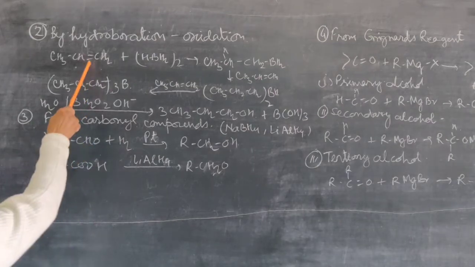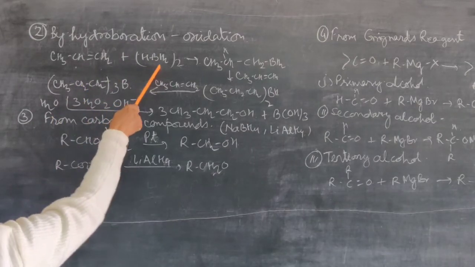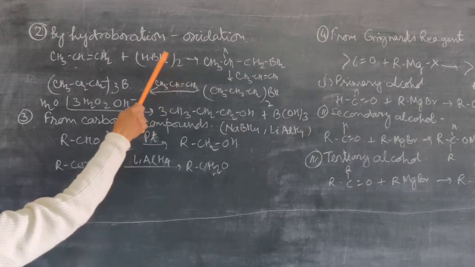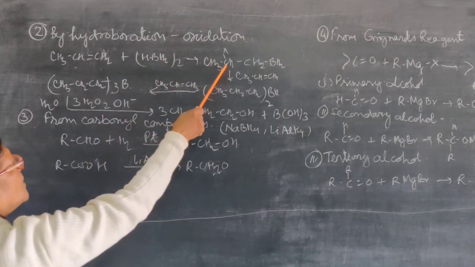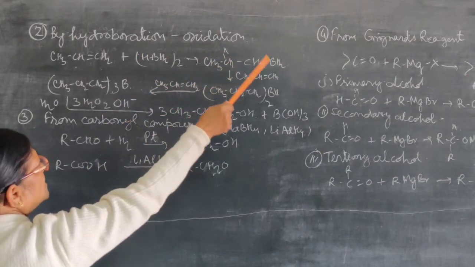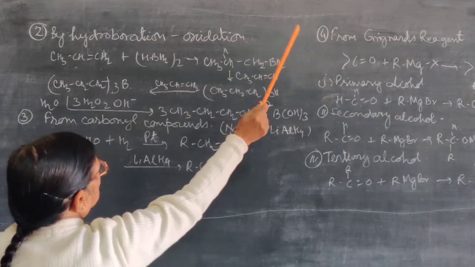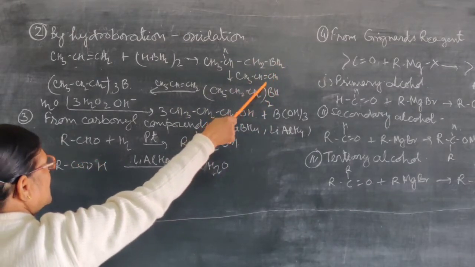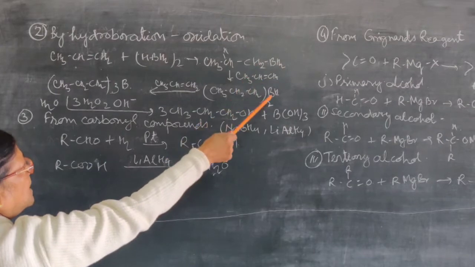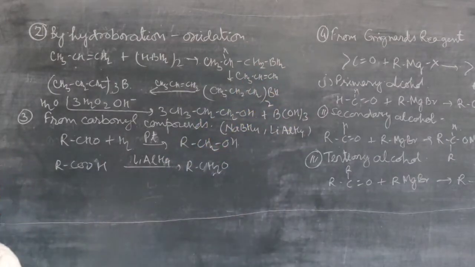So this is the reaction of propene with diborane, (BH3)2, and the H is separated here, so it is converted to CH3CH2CH2BH2. And then slowly it will take another molecule of propene, and then it will be dipropyl.